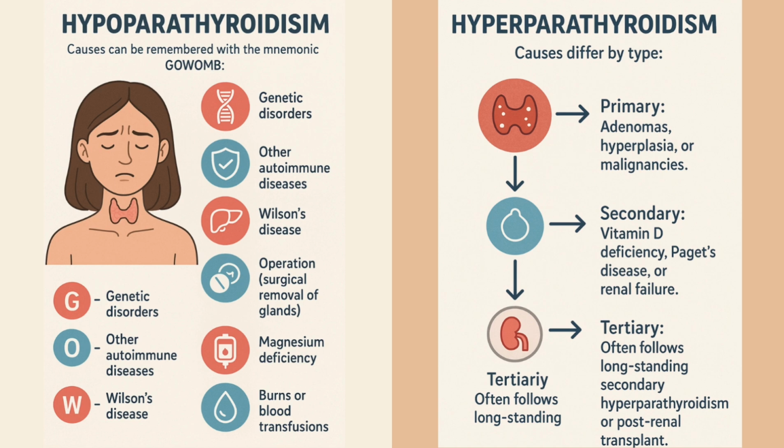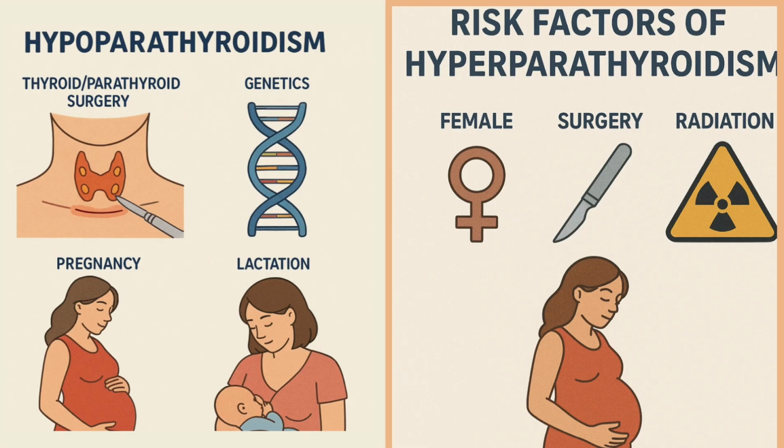On the other hand, for hyperparathyroidism, for the primary one, there can be adenomas, hyperplasias, or malignancies. For the secondary one, there can be vitamin D deficiency, Paget disease, or renal failure. The tertiary one often follows long-standing secondary hyperparathyroidism or a post-renal transplant.